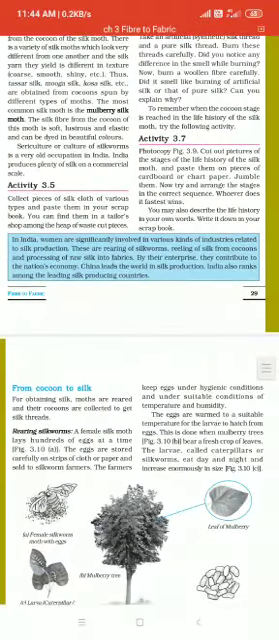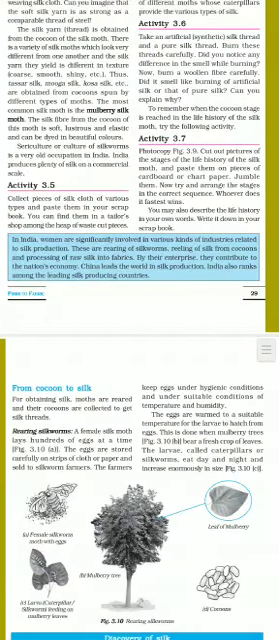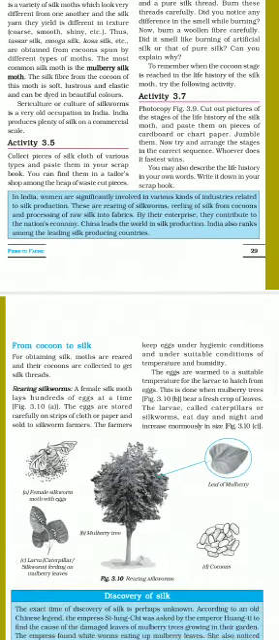Let us see this table. In India, women are significantly involved in various kinds of industries related to silk production. These are rearing of silkworm, reeling of silk from cocoons, and producing raw silk into fibers. By their enterprise, they contribute to the nation's economy. China leads the world in silk production. India also ranks amongst the leading silk production countries.